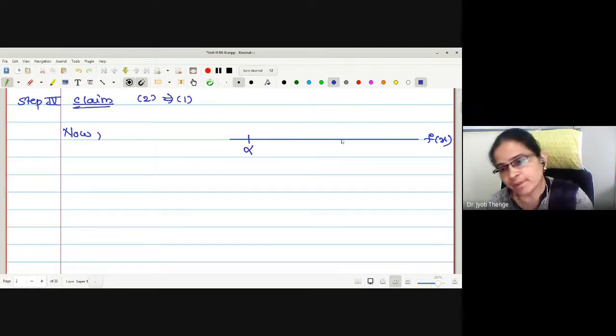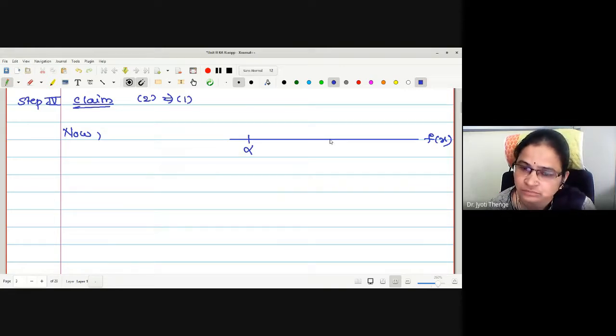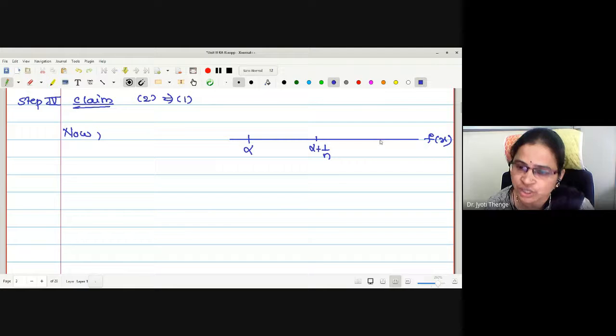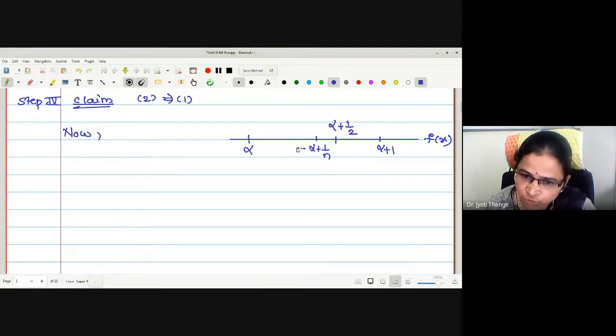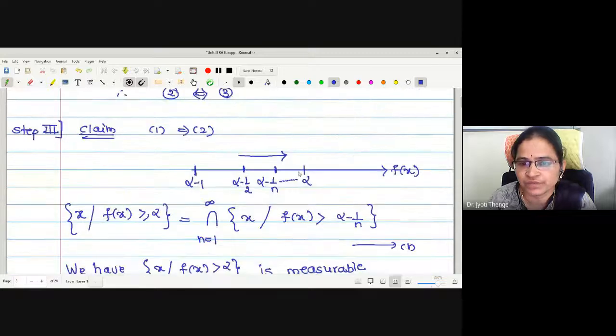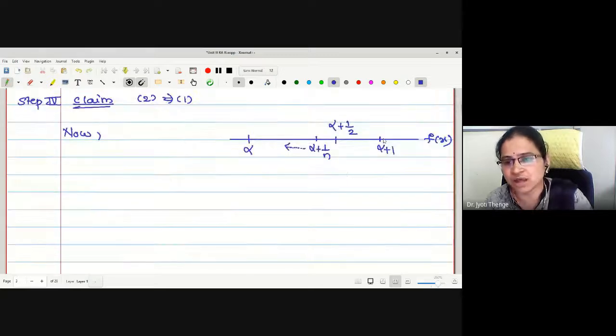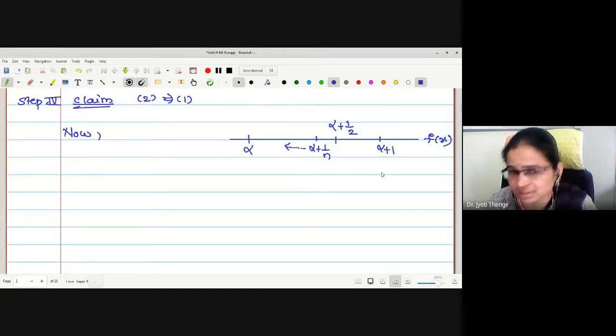Then if I take alpha plus 1 by n, what will happen? Somewhere a number is here, na? Alpha plus 1 by n. Let us check what will happen: for n equal to 1, alpha plus 1, alpha plus 1 by 2 and so on, so that it will go nearer and nearer to this number. In the above step, we reached alpha from the left hand side. Now we are reaching alpha from the right hand side.